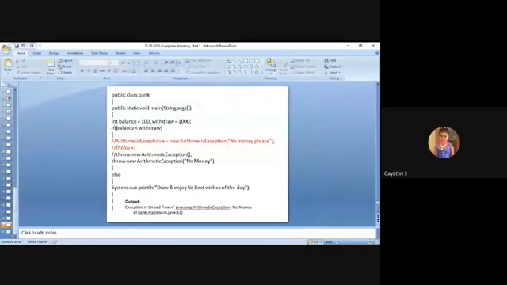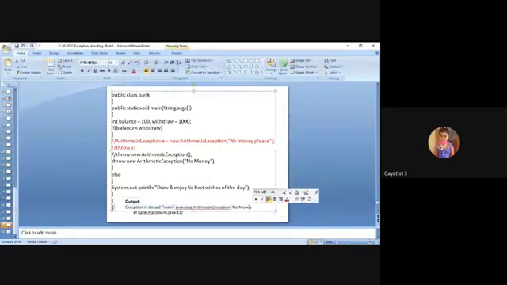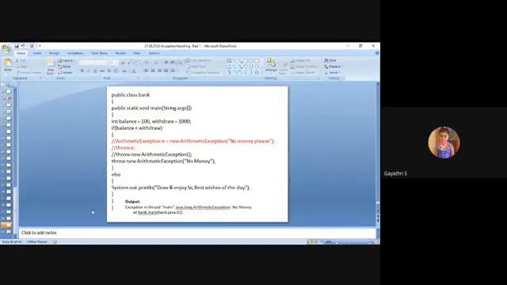Since the if block is executed, the first two things are already commented. So throw new arithmetic exception: the object for the arithmetic exception is created with the parameter "no money". So the exception description is displayed, arithmetic exception, and the parameter "no money". This is the way of using throw.